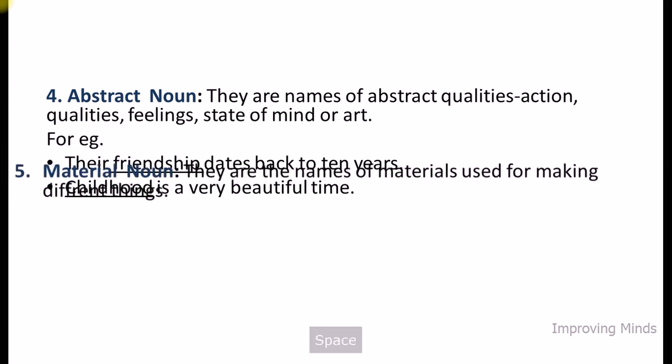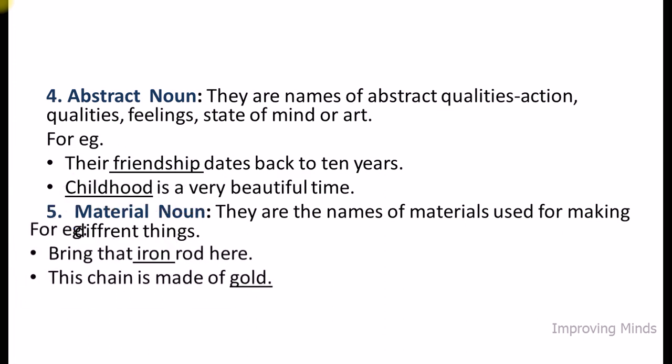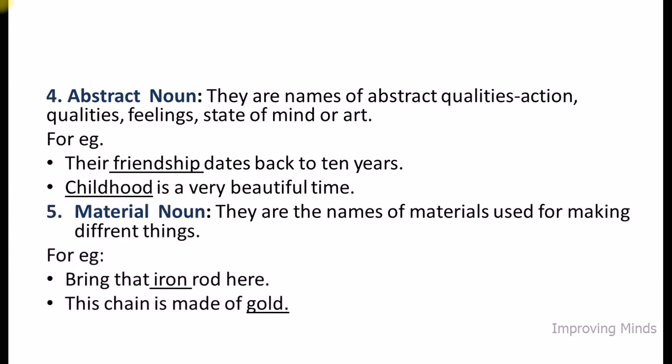Last one is material nouns. They are the names of materials used for making different things. For example, bring that iron rod here. Now again, the rod is made up of what material? It is made up of iron, right? So here iron is an example of material noun. For example second, this chain is made of gold. Now again, what is the material of which the chain is made? The chain is made up of gold. So here gold is an example of material noun.